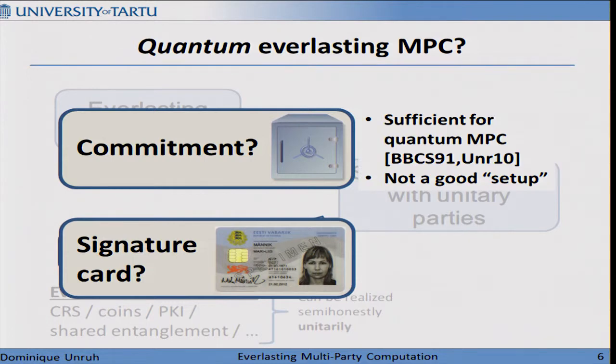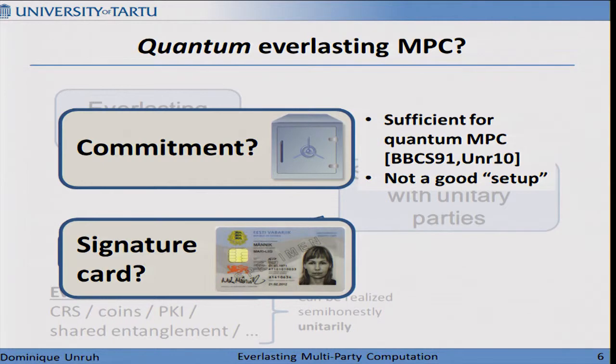About commitments, we know that if we are given a commitment, we can do quantum multi-party computation even in an unconditional way. This has been known quite a while. It was first observed by Bennett, Brassard, Crépeau, and Skubiszewska in 91. And actually, we got UC security of it in 2010, so we can even compose nicely and everything works. The problem is that commitment is not something that is a good setup assumption.